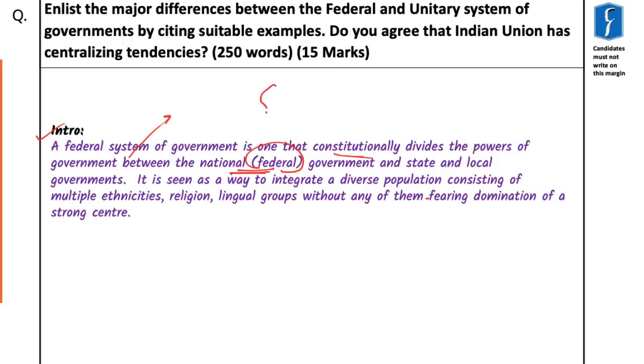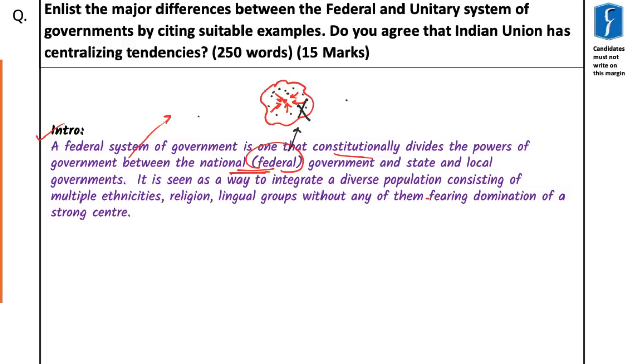So one way to rule a territory is that you create one capital and vest this capital with all the powers. And if this capital thinks that it is important for it to delegate some of its powers to the local regions, then it might delegate, but that delegation of power is not constitutional, and hence this will not be considered as a federal body.